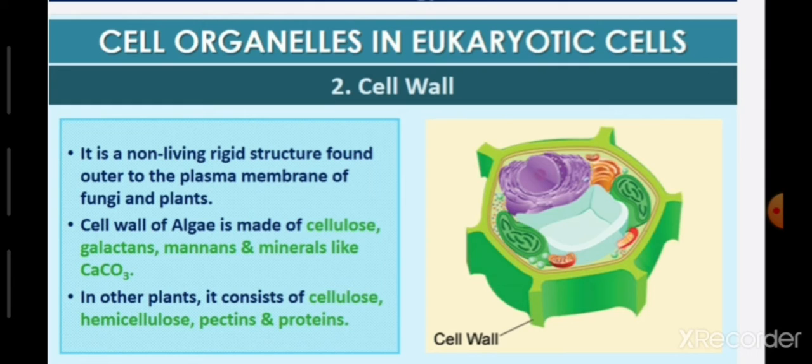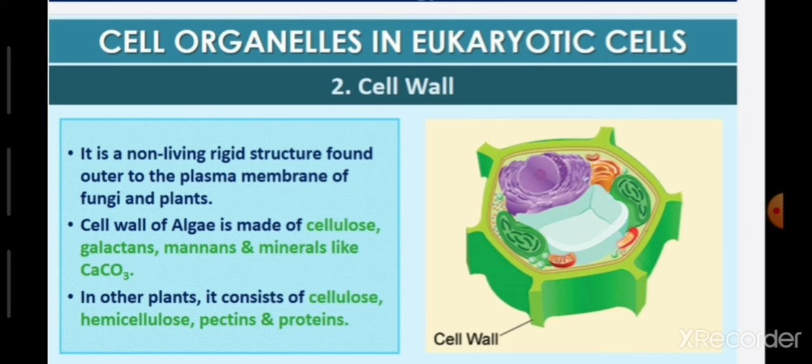Plants have various divisions like algae, bryophyta, thallophytes, pteridophytes, gymnosperms and angiosperms. Algae, also known as thallophyta, have cell walls, and their cell wall is made of cellulose, galactans, mannans and minerals like calcium carbonate.